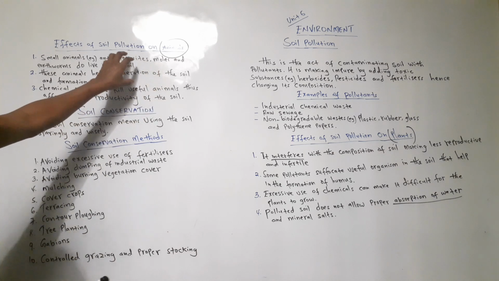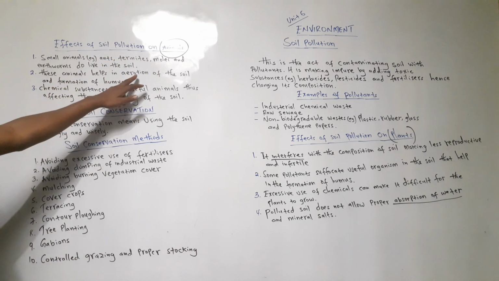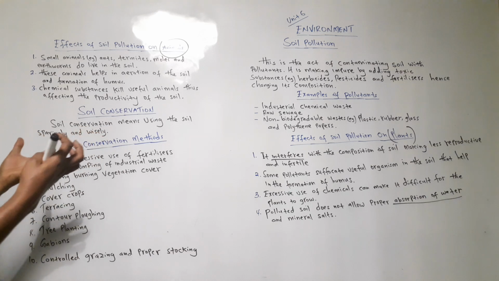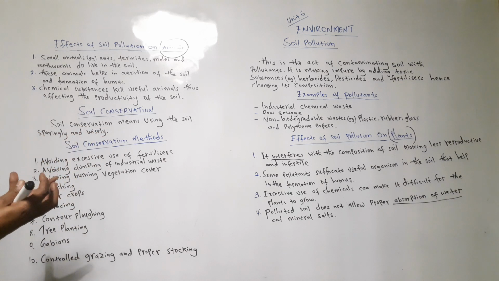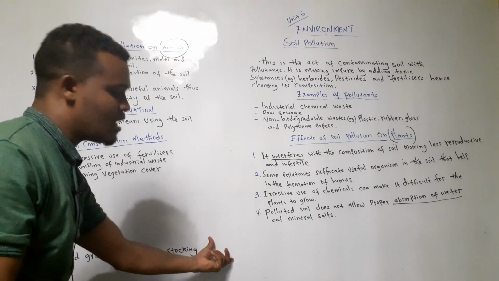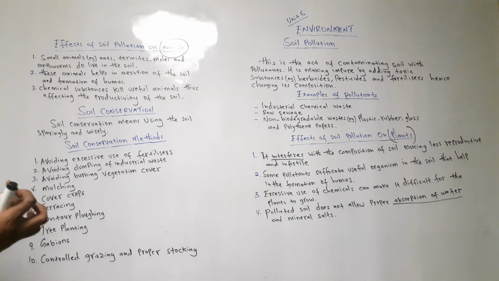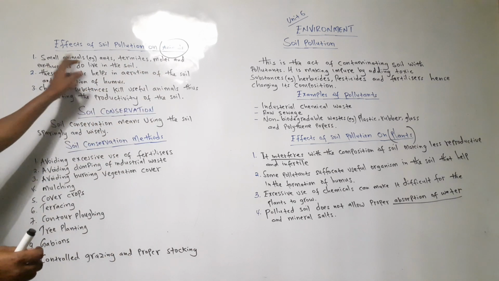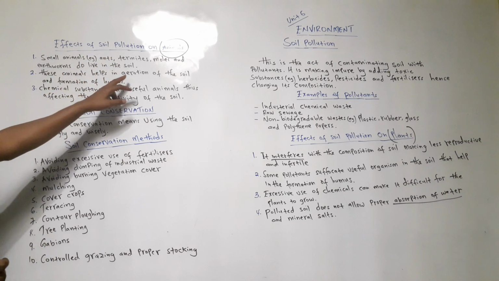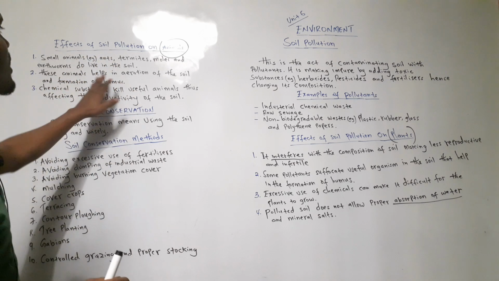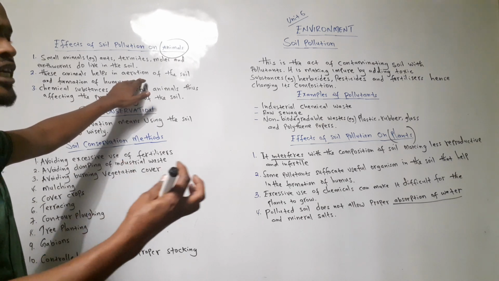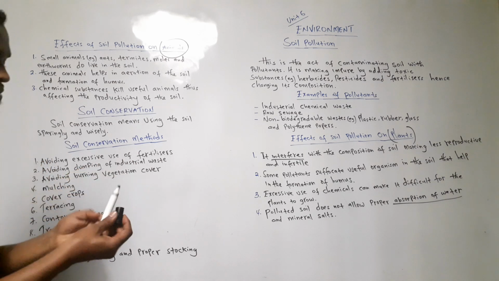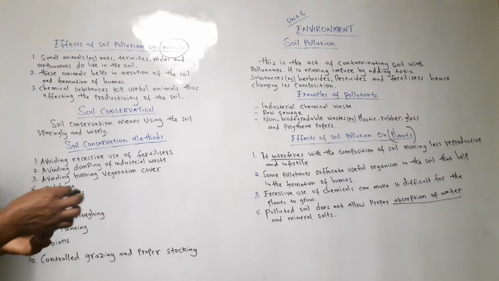Remember, they create a scenario of aeration. It is here in number 2, aeration, because they breathe. They make the soil have a lot of air. When the soil has a lot of air, it is one of the components of soil: air, water, living things, and humus or organic matter. So they make the plants have air inside. Why? Because they breathe, they are living things. Okay, they all die because you are adding more chemicals. These animals help in the aeration of soil and formation of humus. Aeration means a scenario of having air in something. For example, if I have my pen here, if there is air inside here, it is aerated, which means there is air inside.